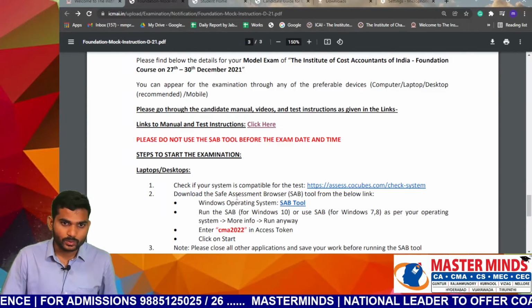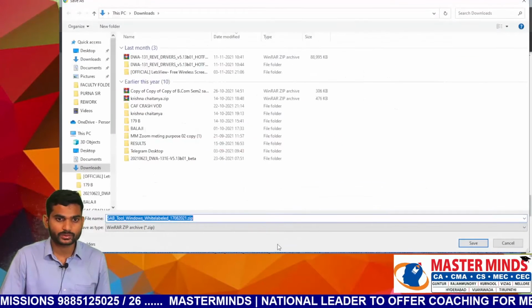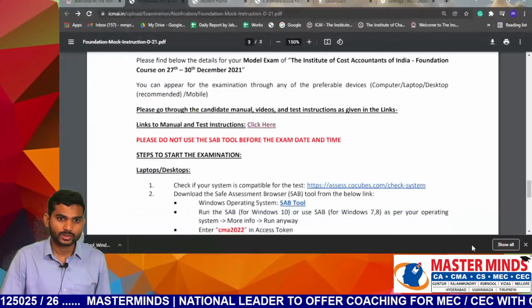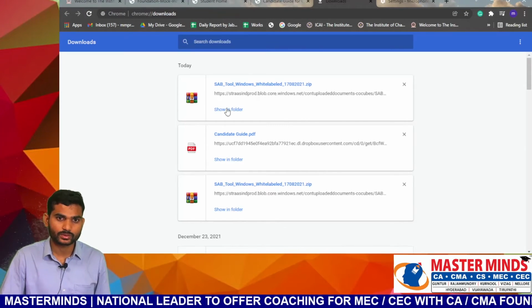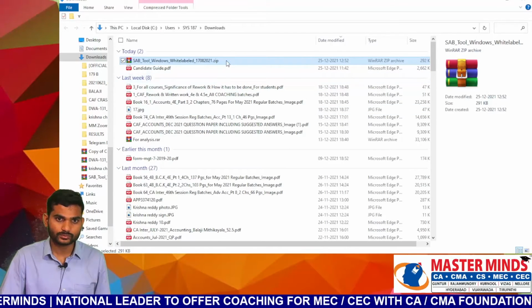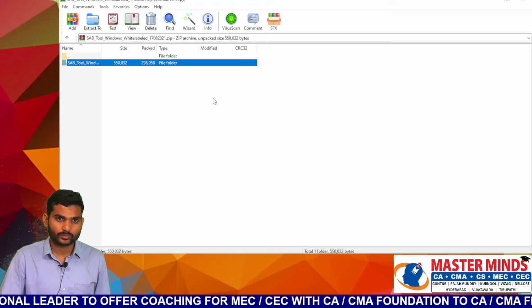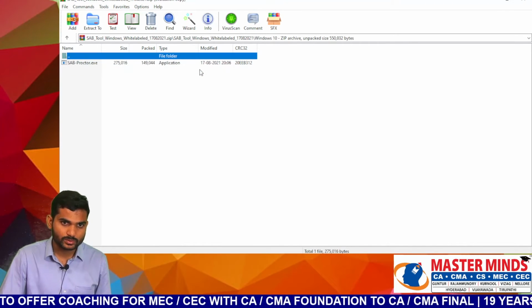Next, download the SAB tools. I'm downloading the SAB tools here. You have to download this, save it, and open this particular SAB tool. I'm on Windows 10.